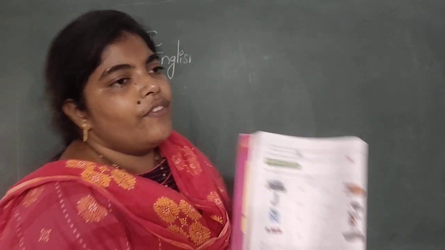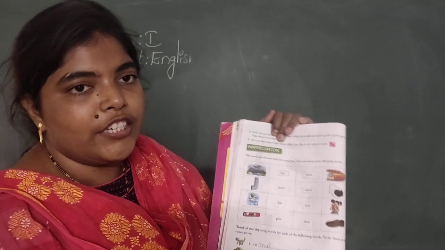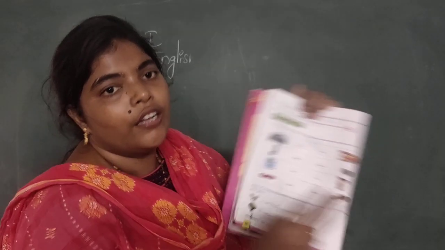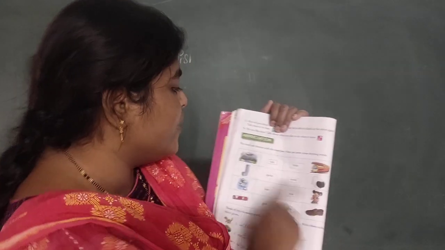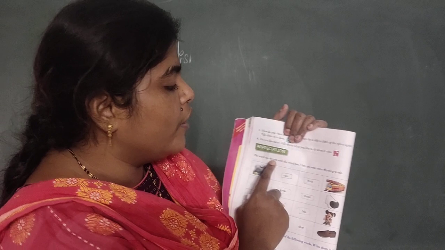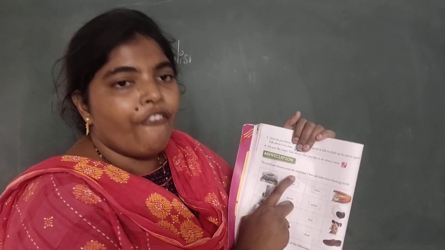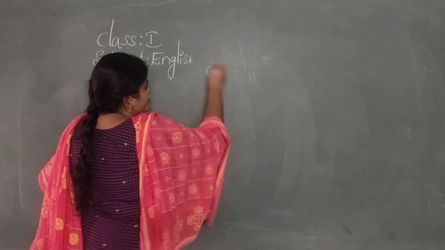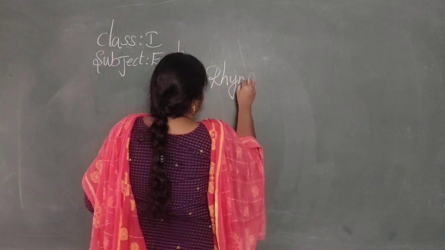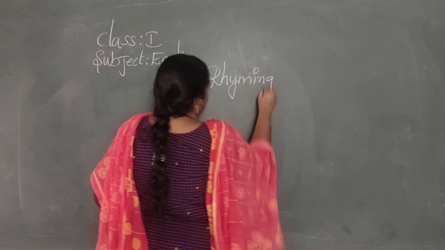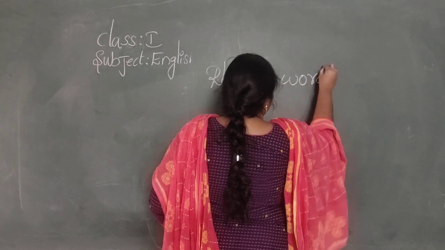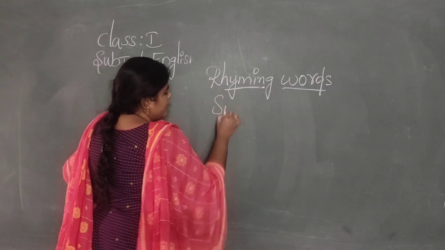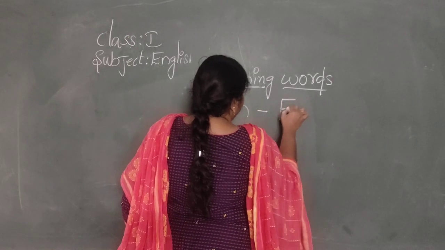See, here we are going to learn the rhyming words. I also gave you in your objective question paper also. See, the word sun rhymes with the word fun. Sun, fun. Here are some more rhyming words. See, I am going through the next topic. Rhyming words. Rhyming words means the words that rhyme with other words.